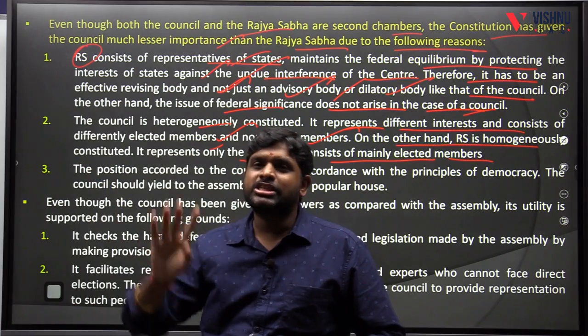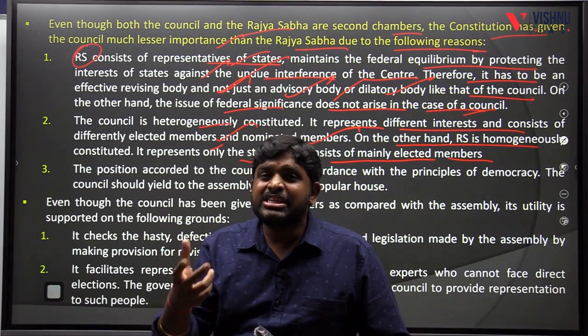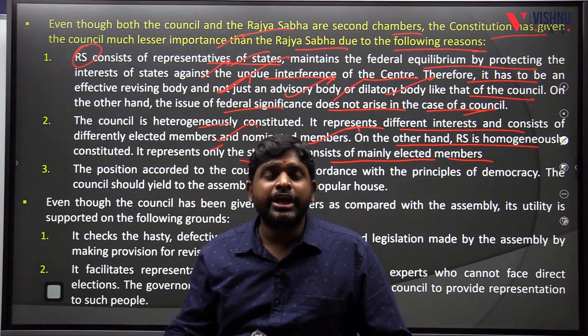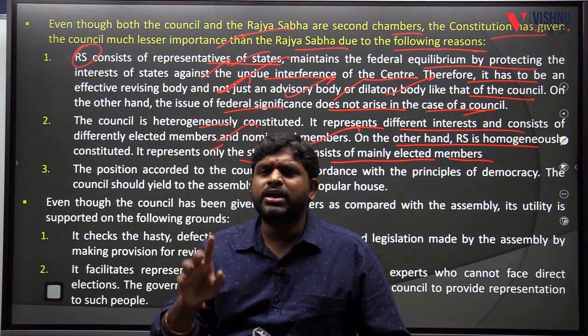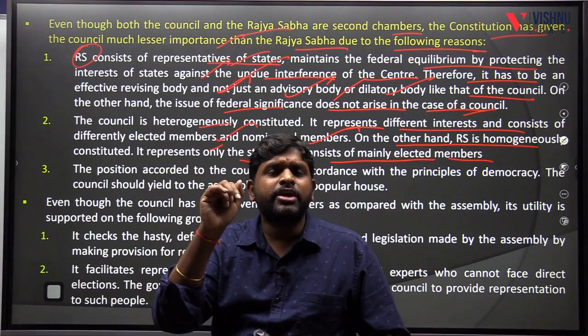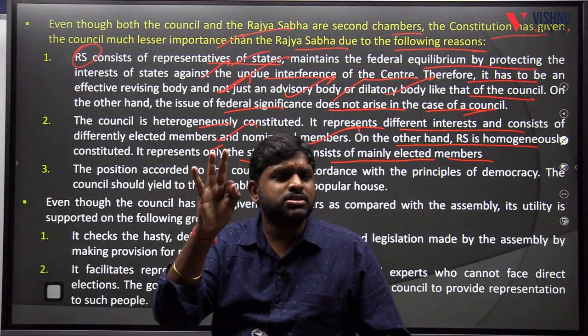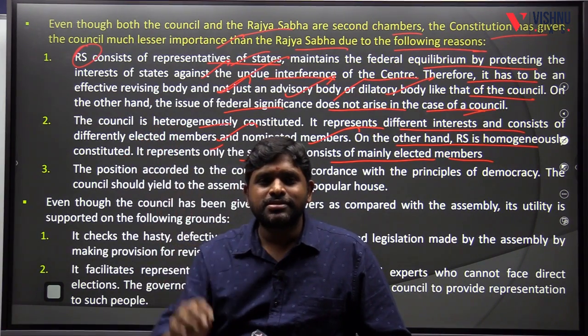That is positive for the Legislative Council. So more fields are represented in the Legislative Council rather than the Rajya Sabha. In the Rajya Sabha, the maximum are from the states. Only 12 members are nominated from art, literature, social sciences, social service and science.